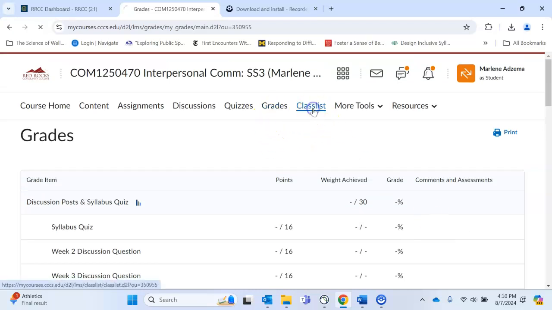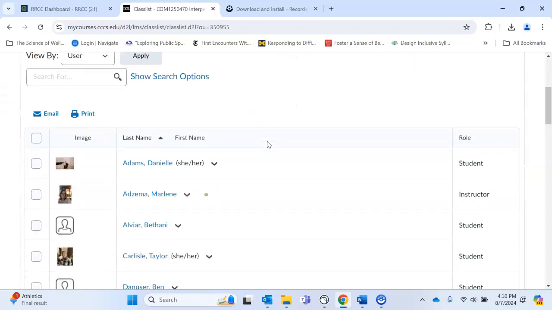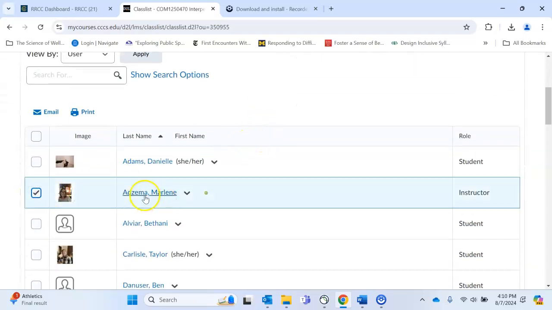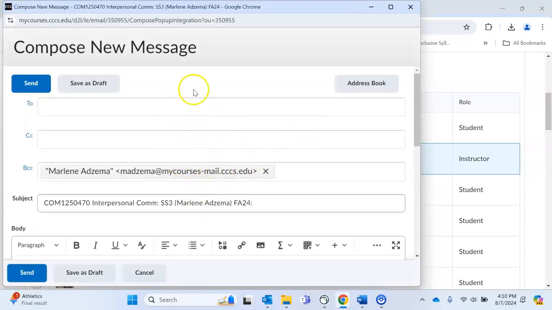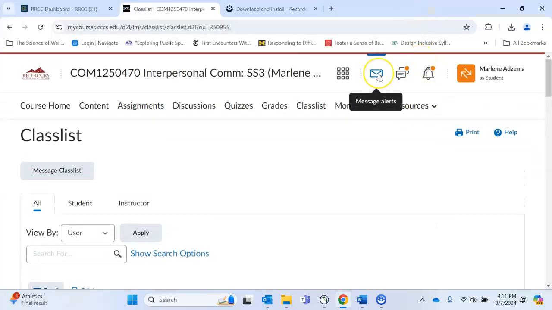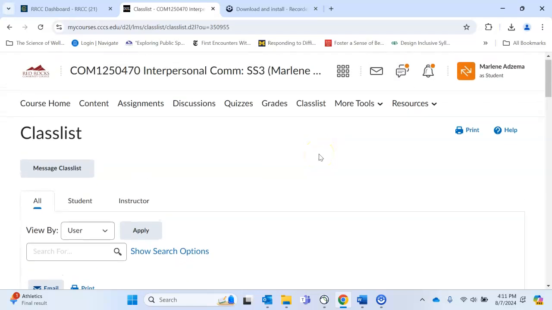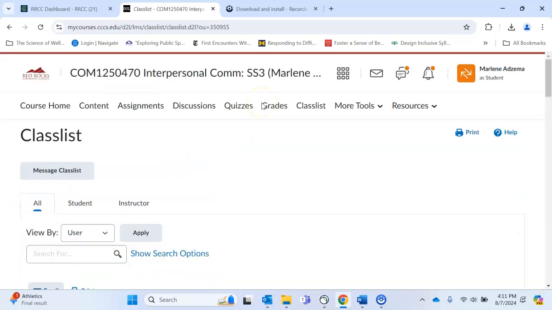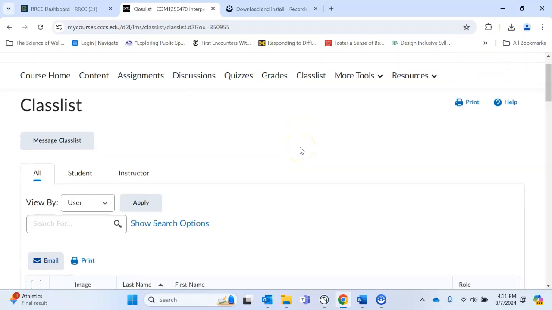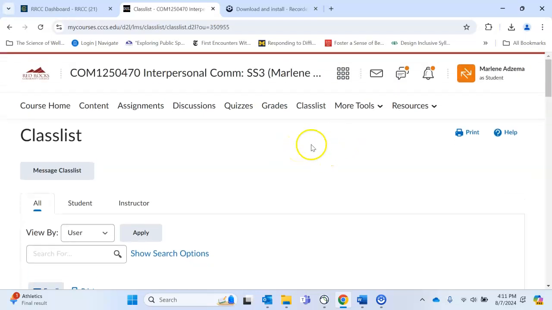And then here's the class list. This is a list of everybody in the class. If you need to email me, you'll see me right here. And you can see I'm listed as instructor if you forget my name. So you can just click on email within the course, and this will send me a message via the D2L messaging system. Please be aware if you go up here and just type my name, I have 2 identities in D2L because I'm also the department chair. So I would strongly urge you to please use the link in our course, because using the department chair email requires me to log out of the class and log into that identity. So you're just doing me a favor.